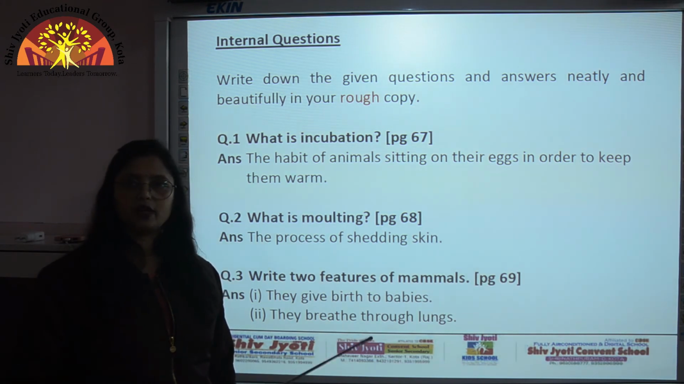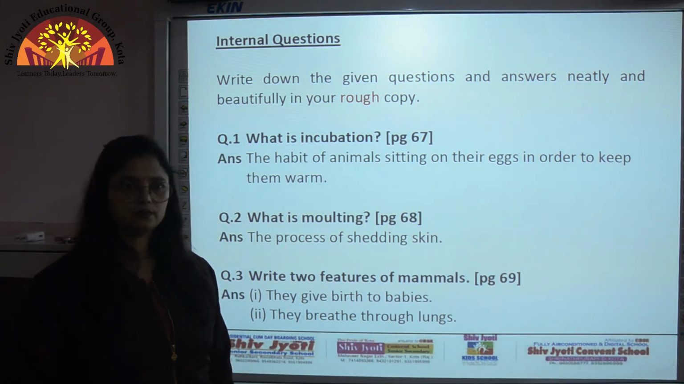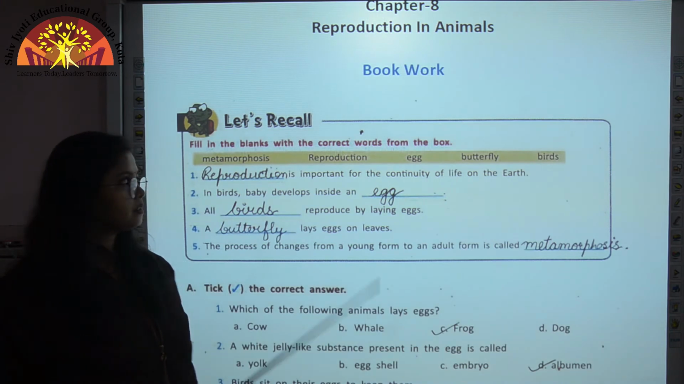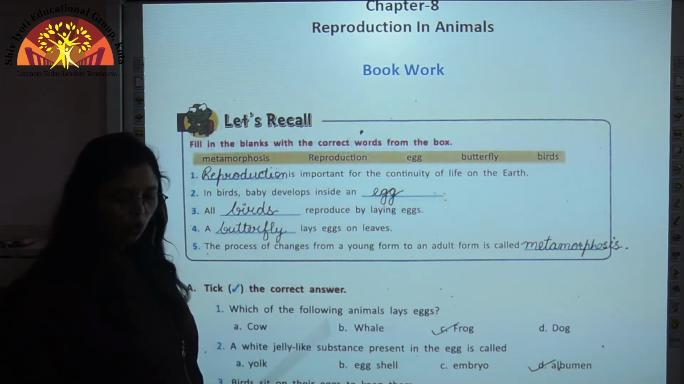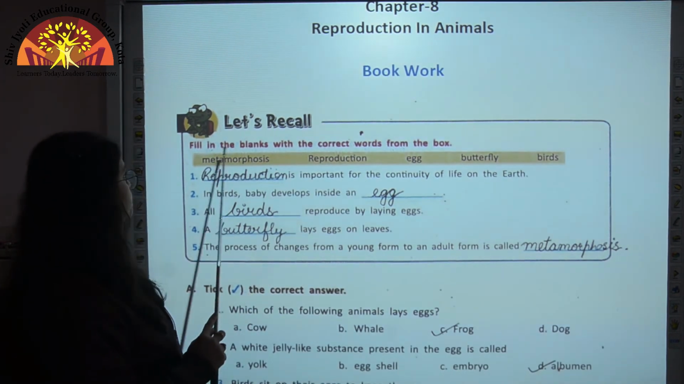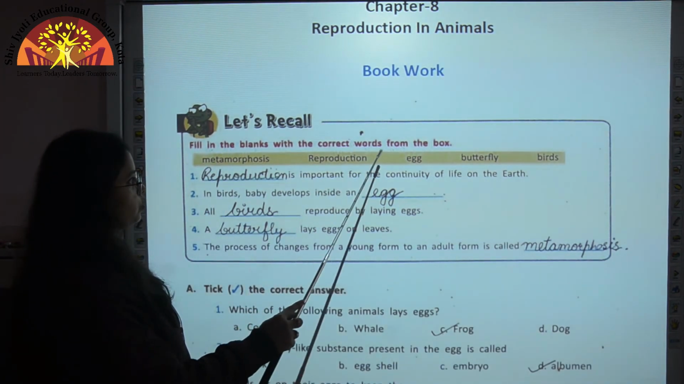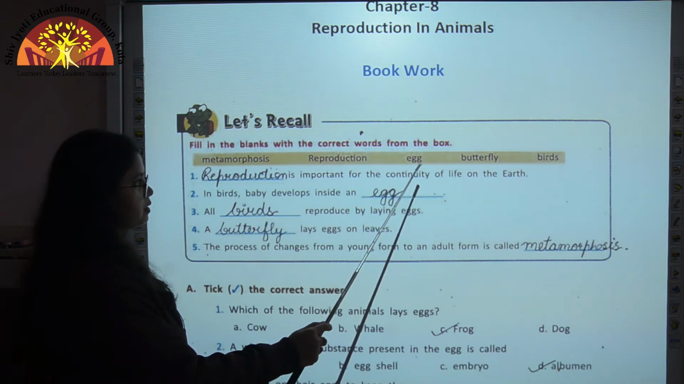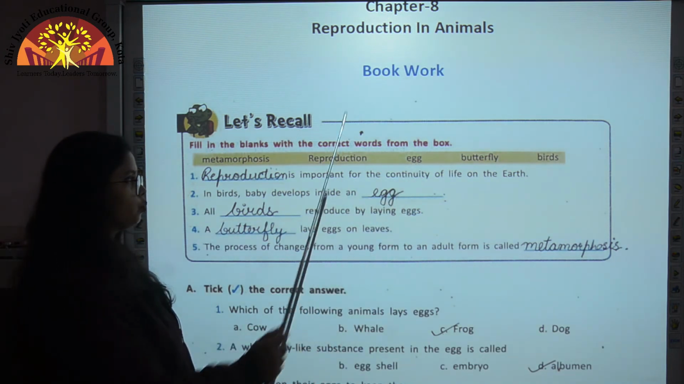Now we will revise the book work and the copy work. So children, let us now revise the book work. So all of you open page number 69. Let us first start with fill-ups. Fill in the blanks with the correct words from the box. Here help box is given, so you can take the help of these words.